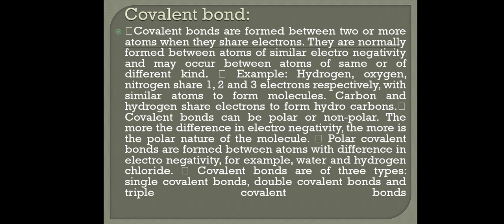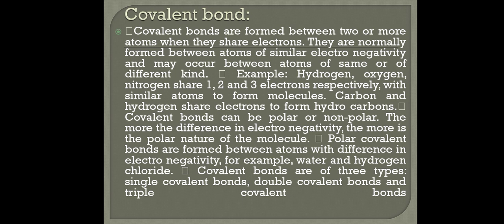Covalent bond. Covalent bonds are formed between two or more atoms when they share electrons. They are normally formed between atoms of similar electronegativity and may occur between atoms of same or different kind. Example: hydrogen, oxygen, nitrogen share 1, 2 and 3 electrons respectively with similar atoms to form molecules. Carbon and hydrogen share electrons to form hydrocarbons. Covalent bonds can be polar or non-polar.